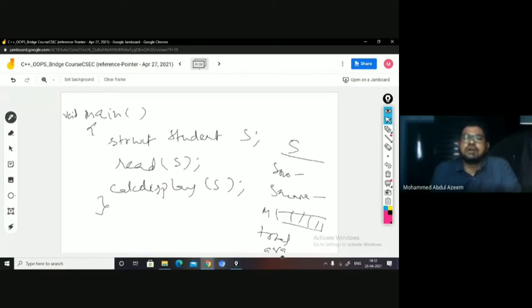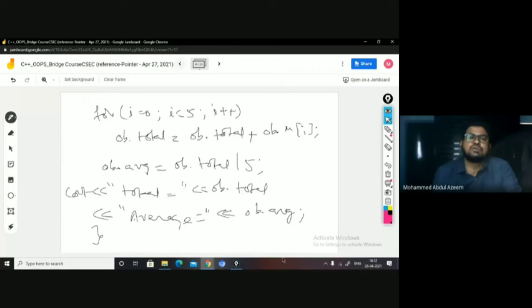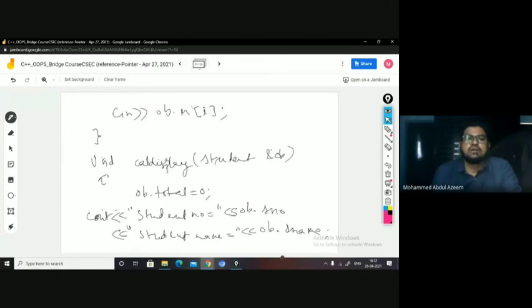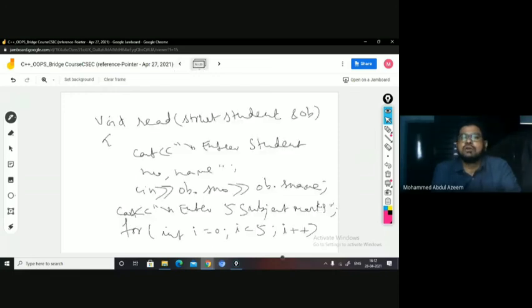So all these members of s are going to be accessed through what? Through the membership operator called dot, right? So now when I call the read function, s is going to be passed. This is the actual argument, right? So when this read function is called, s is being passed to the formal argument of read, right? In the formal argument you have ob. So ob is referring to whom? s. For ob, memory will not be allocated. Rather, it's just going to refer to s, right?